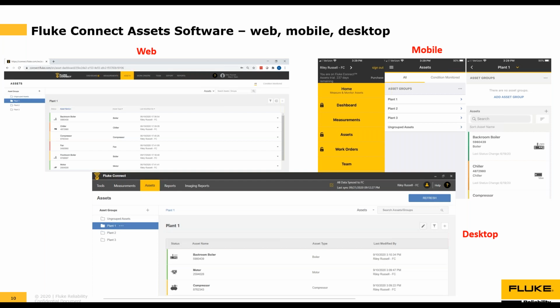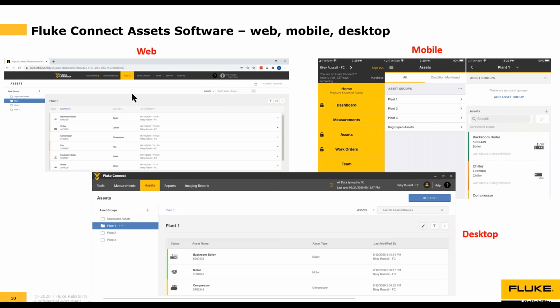Fluke Connect Assets software is also accessible via the web app. Up in the upper left-hand corner, you can see what it will look like on the web app. The mobile app, over here off to the right, these are 3 different screens from the mobile app showing assets, and the desktop app. So this is what the desktop app looks like.